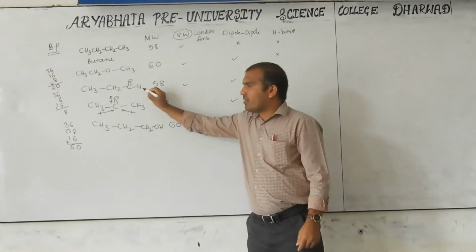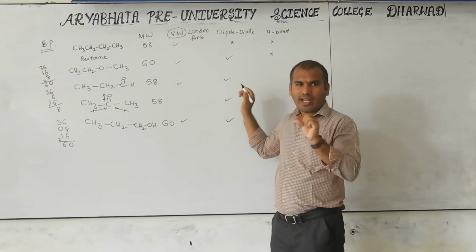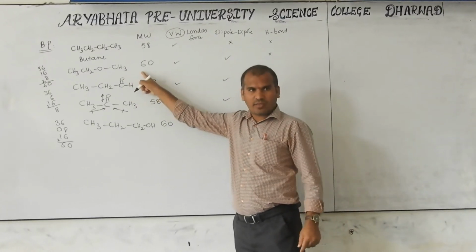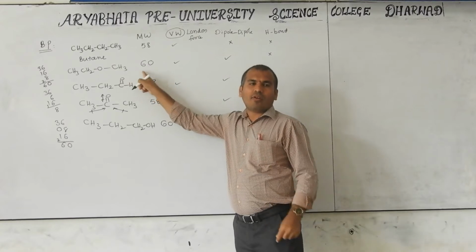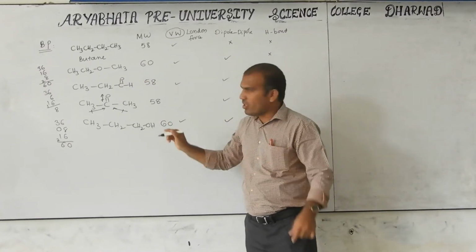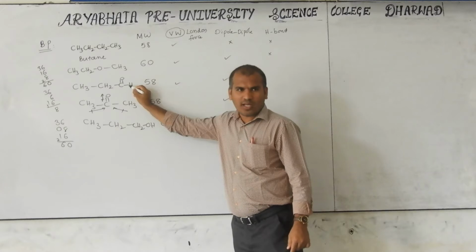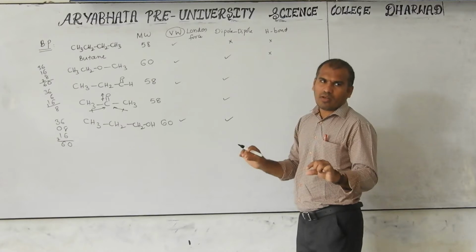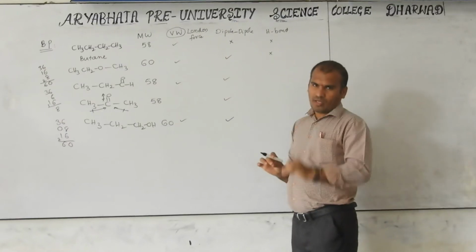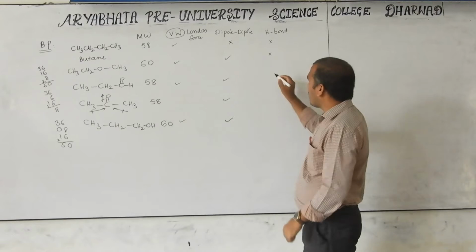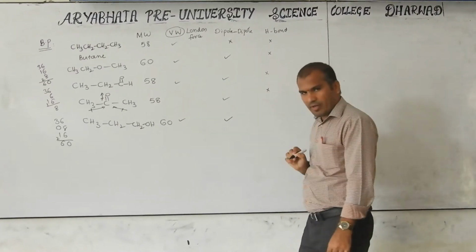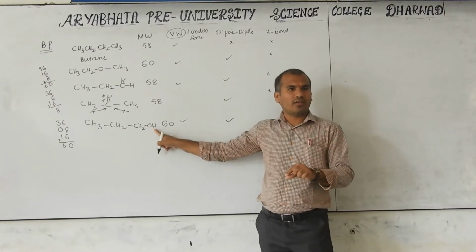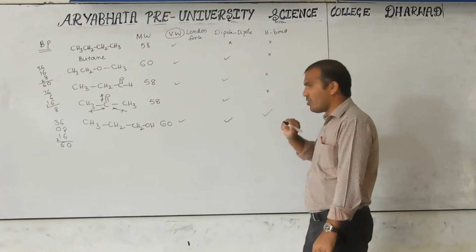Okay. Next, aldehyde does not form hydrogen bond with itself. It forms hydrogen bond with water because of the electronegative atom with the hydrogen. The water molecule's H can form hydrogen bond, but aldehyde itself does not, because the hydrogen on another aldehyde is not a polar hydrogen. That's why aldehyde and ketone do not form any hydrogen bond. They form hydrogen bond with the water molecule, but not with themselves. Then, as we studied in the alcohol chapter, alcohol forms hydrogen bond with itself.